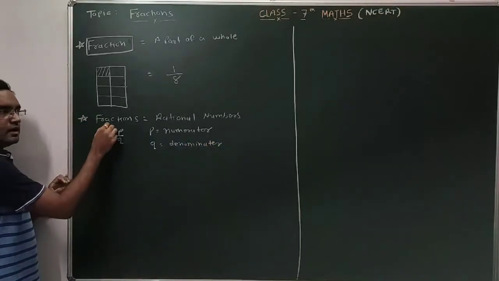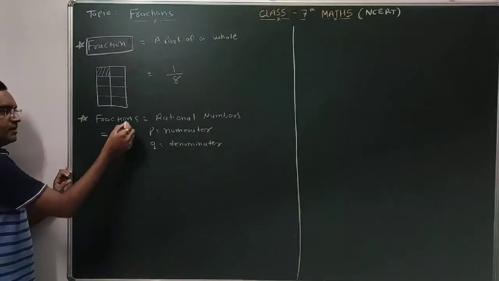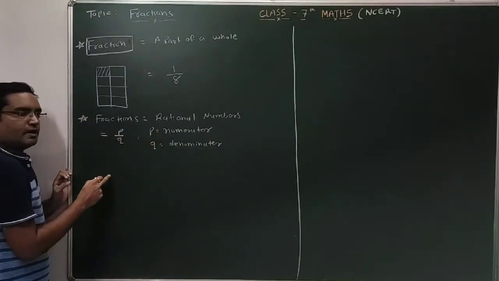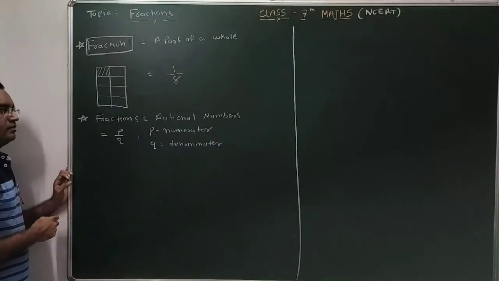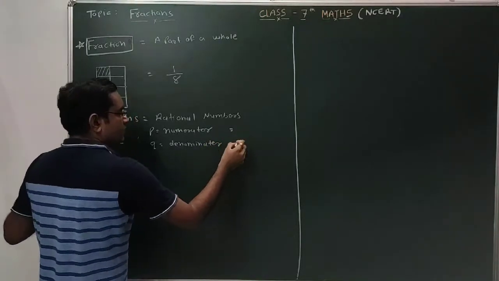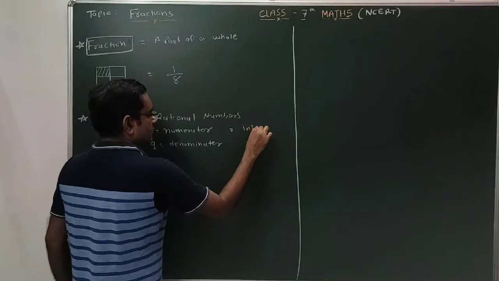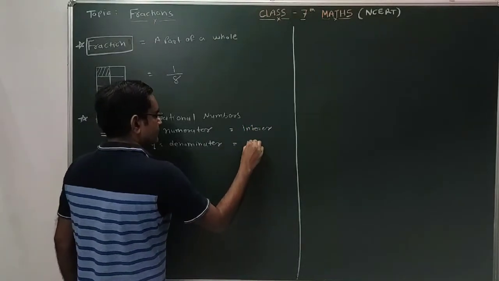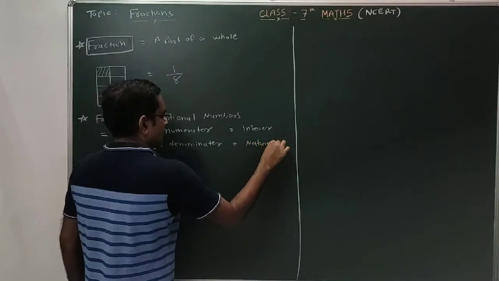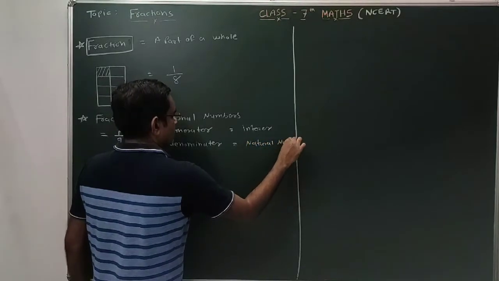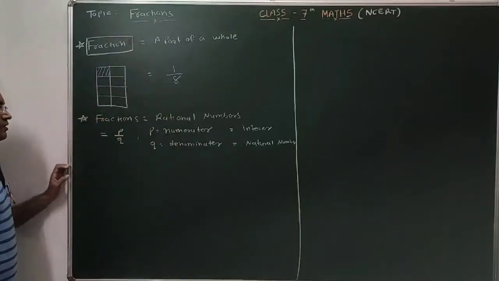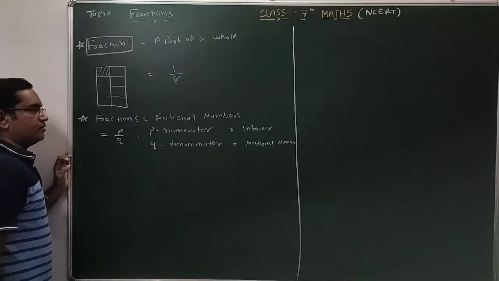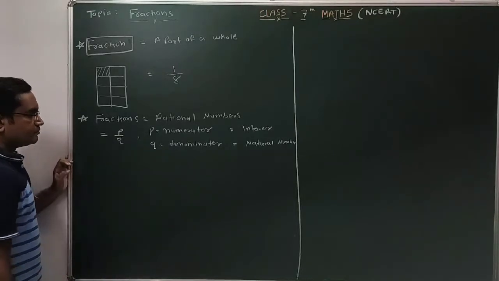Here, our fractions are also known as rational numbers, and rational numbers are always in the form of P by Q, where P is known as numerator and Q is known as denominator. If you are considering the fraction, our numerator will always be an integer, while our denominator will always be a natural number. So these are known as fractions.